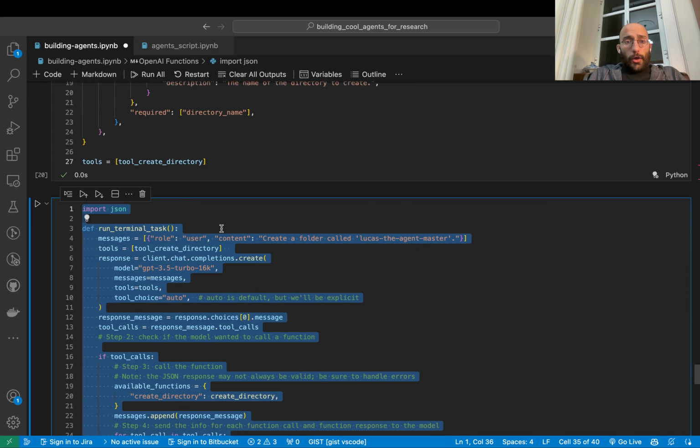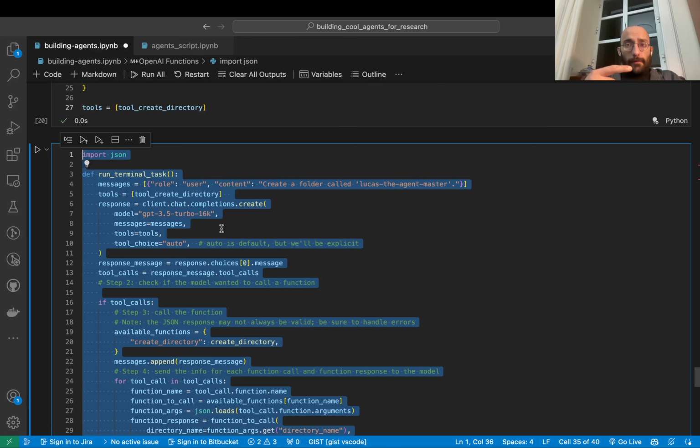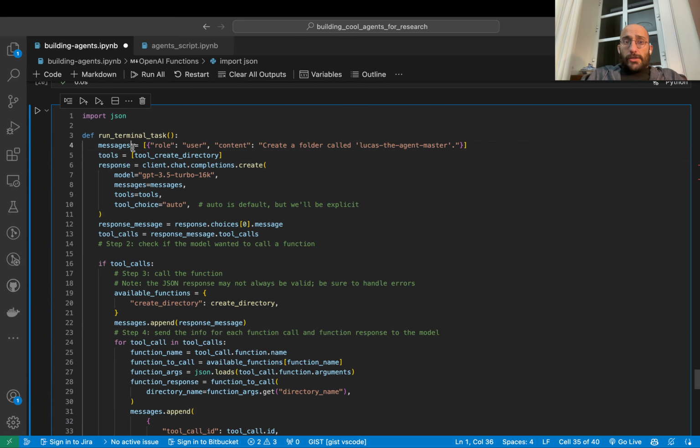Now that we have that, we set up a run function, just like we did the run conversation. I'm calling this the run terminal task. And what I did was there's a messages variable right here. And in it, I give the role, which is the user, and the content, which is the message. This is replacing our test description stuff, our prompt that we were doing before. And now all we have to do is give the task, right? We don't have to set up all of that other stuff that was indicating to the model that it should call the functions. Now, all of that is being done for us.